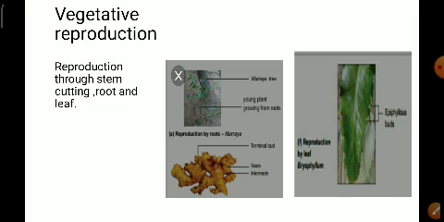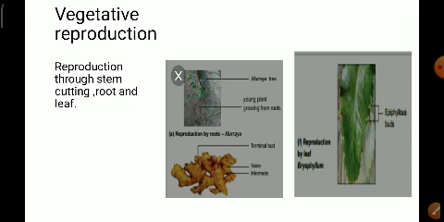Now the reproduction may take place through the stem cutting, root and leaf also, children. When you take up the stem cutting, an example is the rose. Rose and jasmine we can take. When you want to grow a new plant, we just cut the stem of the parent plant and sow it in the soil. And as it gets the favorable conditions, it grows into a new plant.